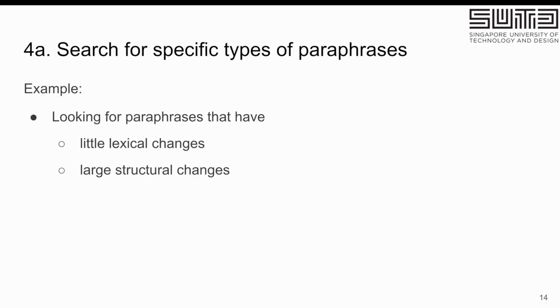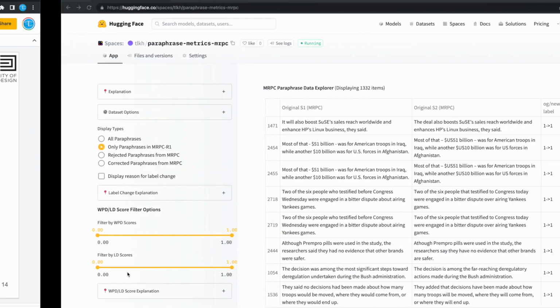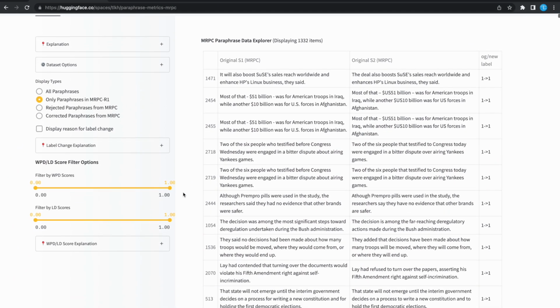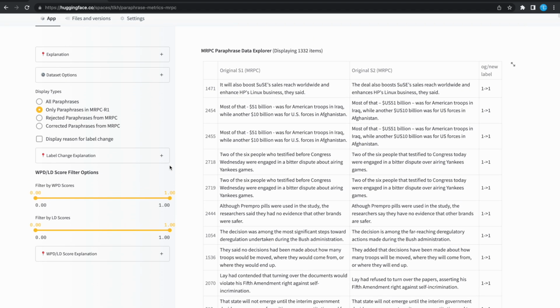So next, we can also demonstrate that we can use this to search for specific types of paraphrases. For example, a paraphrase that has very little lexical changes and large structural changes. For this, I actually have a demo over here. The URL is linked in the GitHub repo. For example, this is the MRPC dataset.